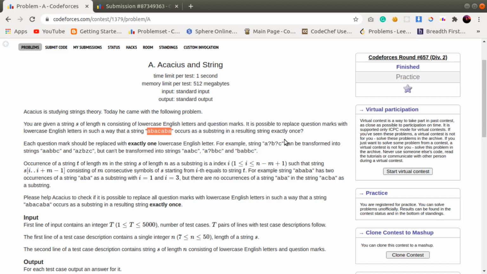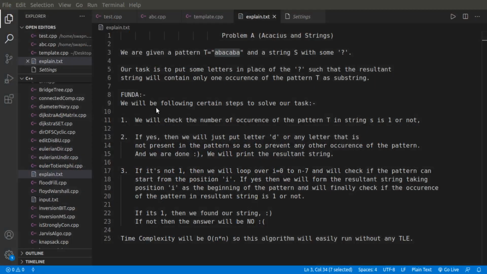So basically, we are given a string S and I have to replace the question marks in such a way that the resultant string will contain only a single occurrence of this pattern as a substring. Okay, so without any delay I'll move to the explanation part.